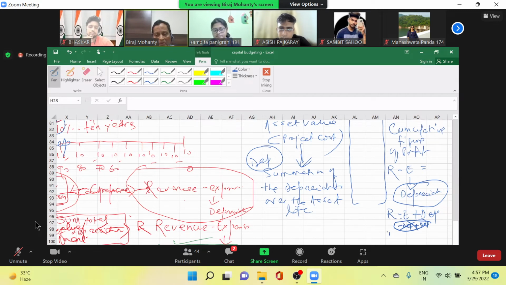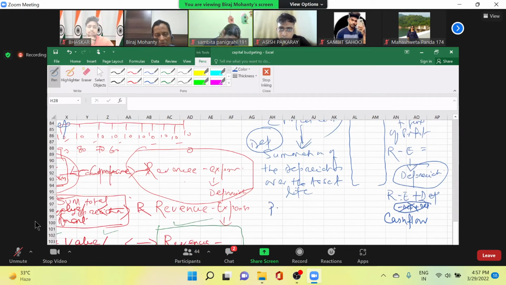Good, good. So this figure is called cash flow. Okay. This figure is called project cost. So I compare this against this. Another reason is why I am adding up depreciation here.